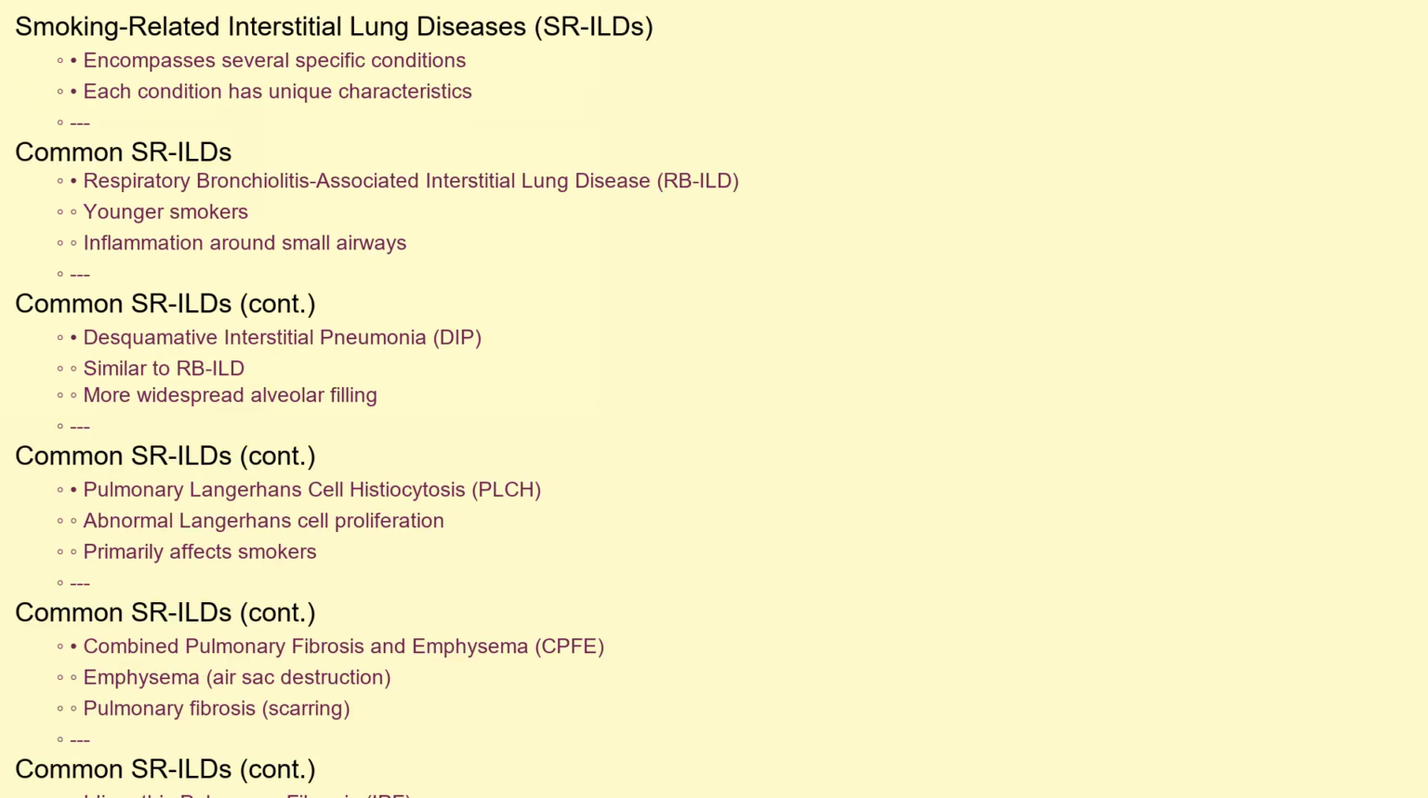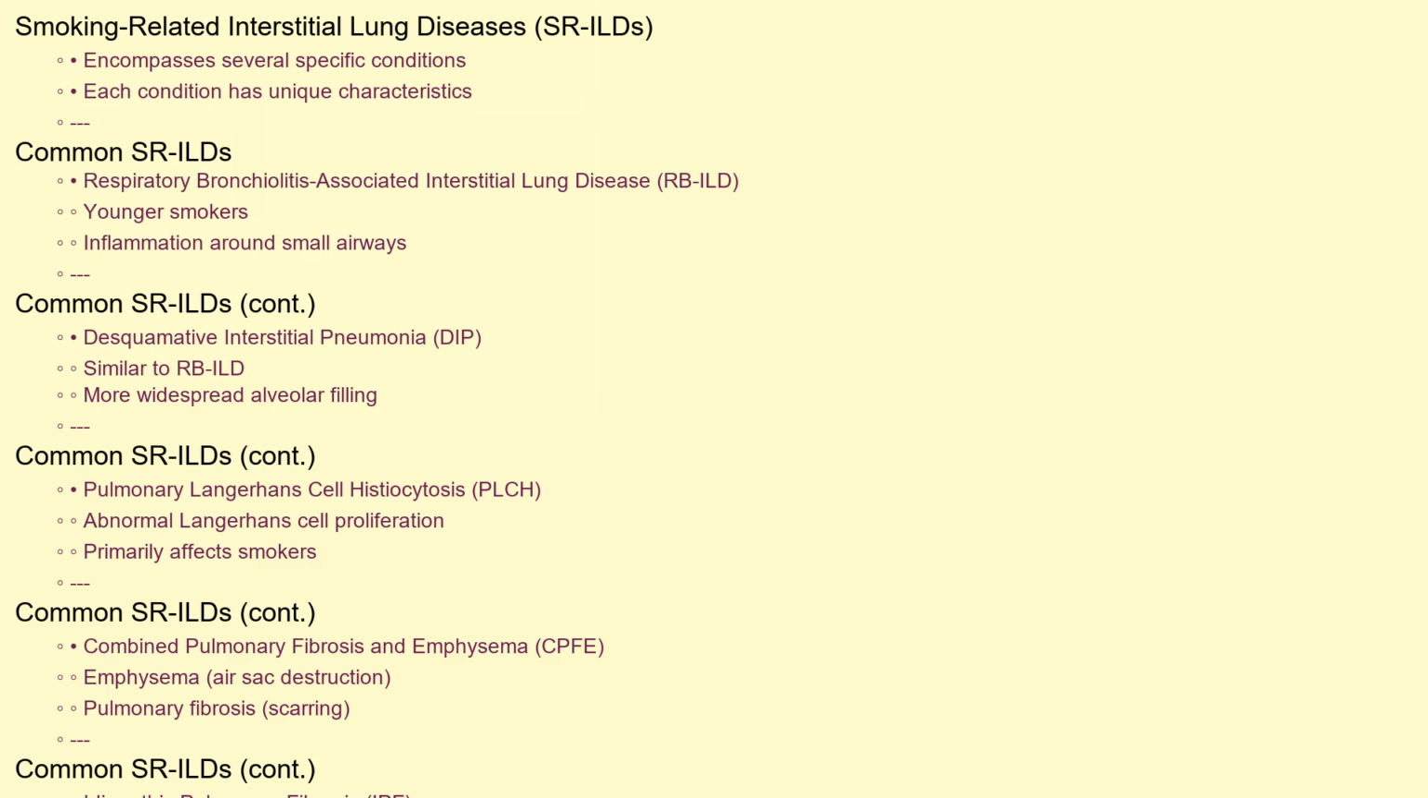SRILDs encompass several specific conditions, each with its own characteristics. Some of the most common include respiratory bronchiolitis-associated interstitial lung disease, or RB-ILD, which is often seen in younger smokers and is characterized by inflammation around the small airways. Desquamative interstitial pneumonia, or DIP, is similar to RB-ILD but with more widespread alveolar filling. Pulmonary Langerhans cell histiocytosis, formerly known as Langerhans cell granulomatosis, involves abnormal proliferation of Langerhans cells in the lungs, primarily affecting smokers. Combined pulmonary fibrosis and emphysema, also known as CPFE, is a distinct syndrome characterized by the coexistence of emphysema, which is destruction of air sacs, and pulmonary fibrosis, or scarring, in the lungs.